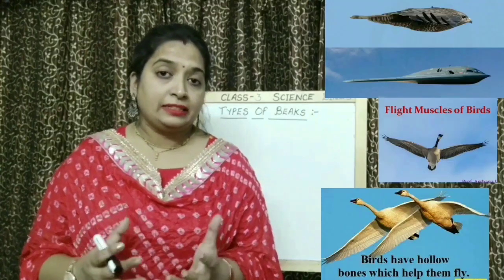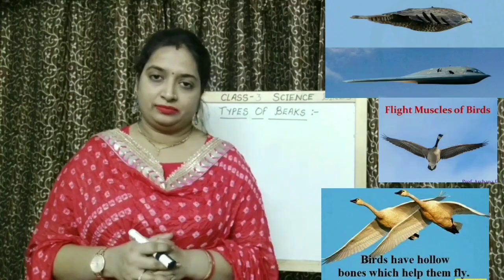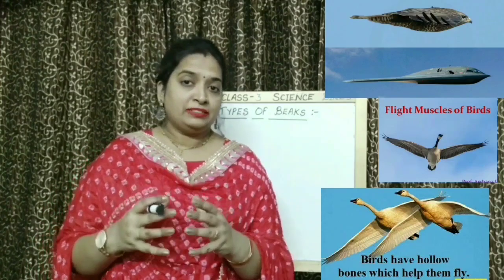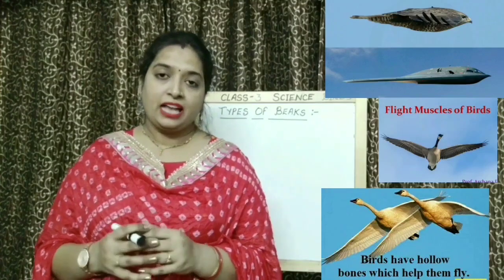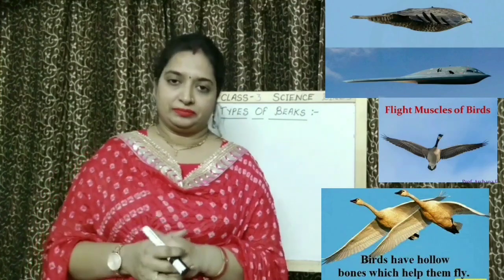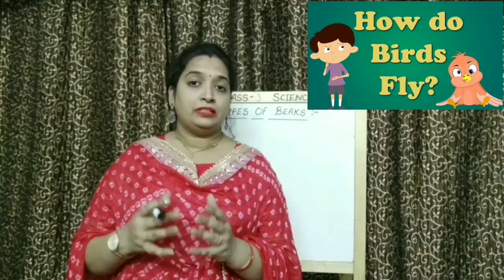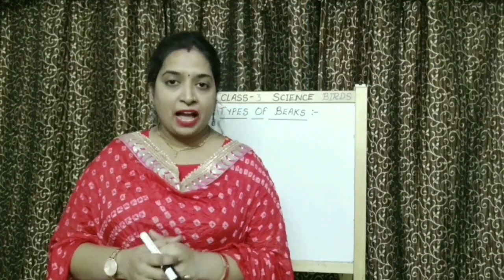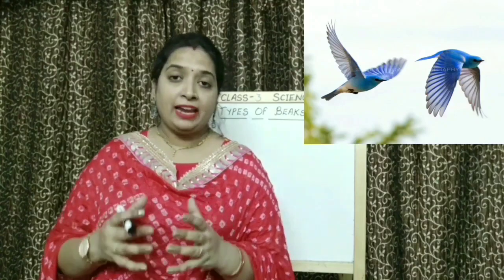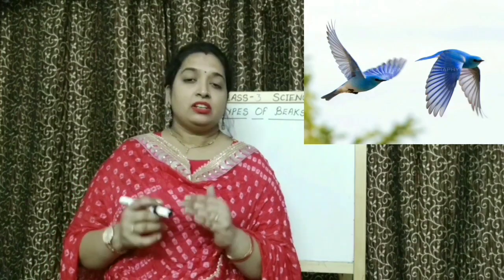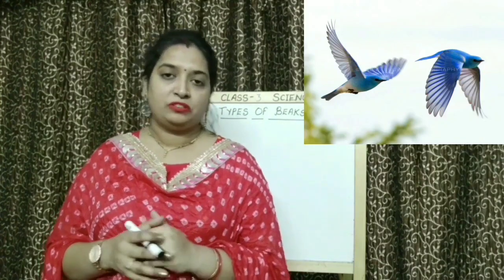What are the characteristics present in birds which help them to fly? Like children, birds have a streamlined body. They have hollow bones and they have wings to fly. Then we have studied how a bird flies. A bird flies by flapping its wings. While flapping its wings, it shows two types of movements, that is upstroke and downstroke.